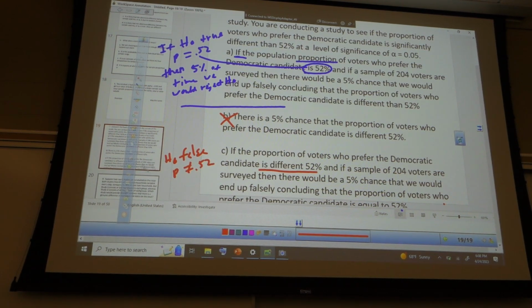If this is true, then there's a 5% chance we would falsely conclude that the proportion of voters who prefer the Democratic candidate is equal to 52%. So then there's a 5% chance we would say it's equal. We would not reject H naught.